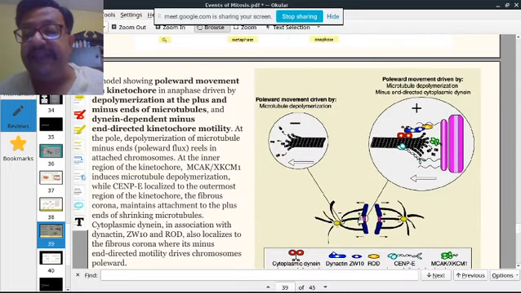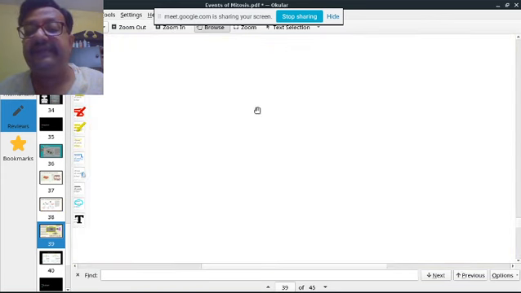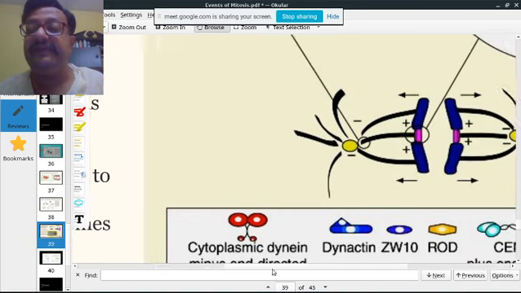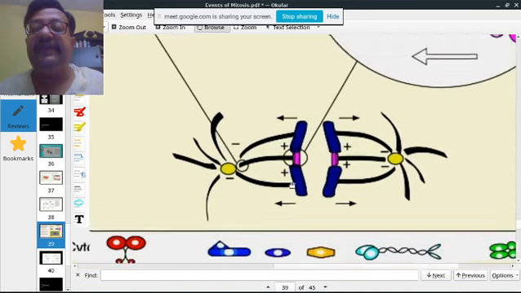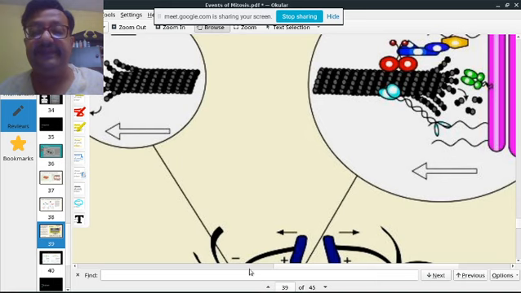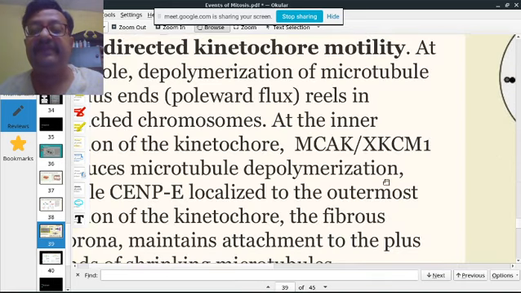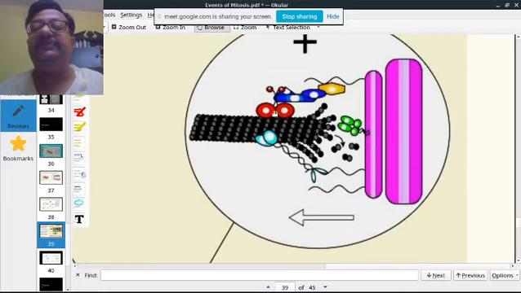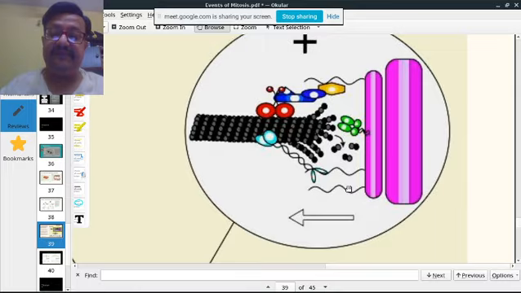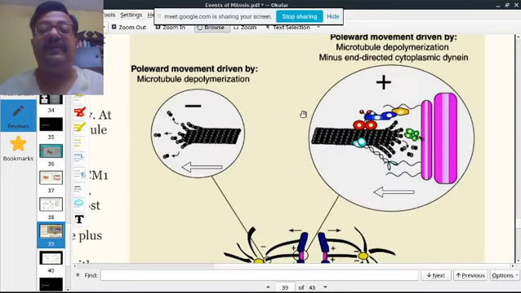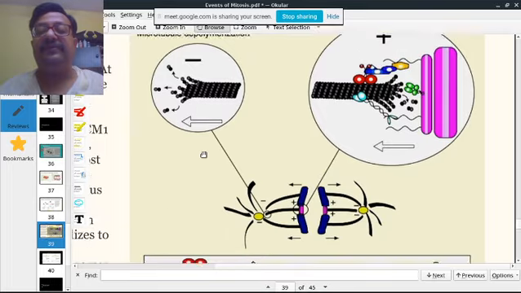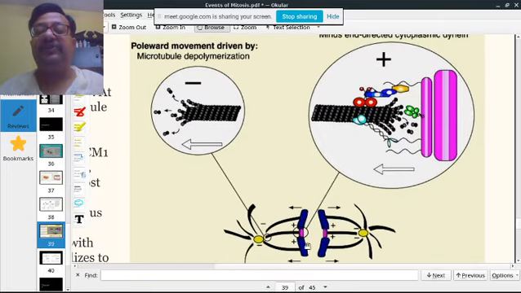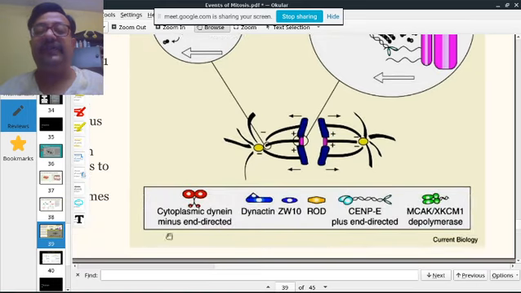So this movement, if you see this region, we are increasing the size. You have several proteins which are associated. This is moving because of force. These are the proteins which are associated.